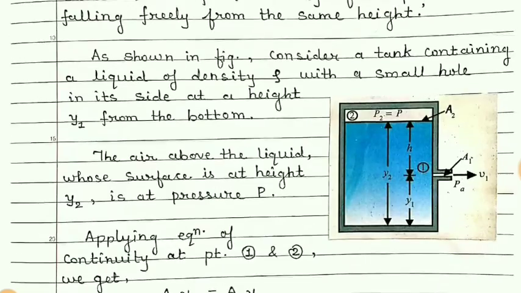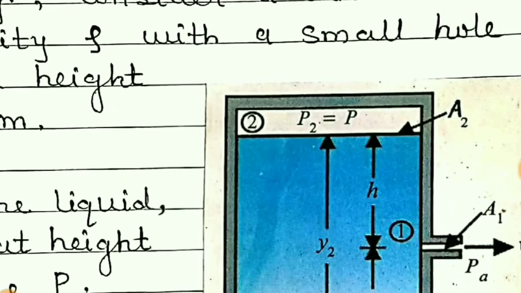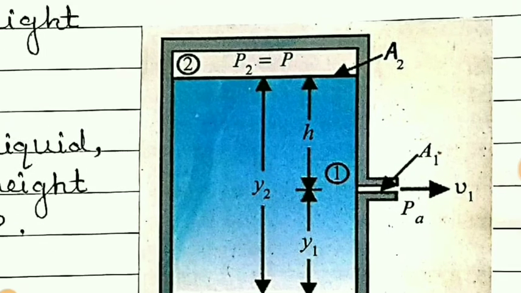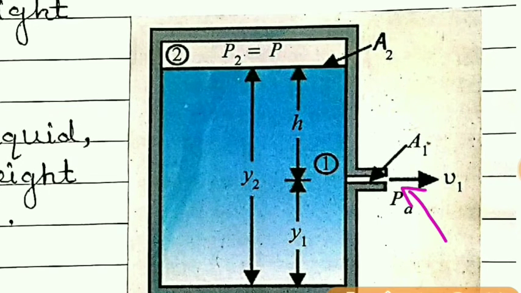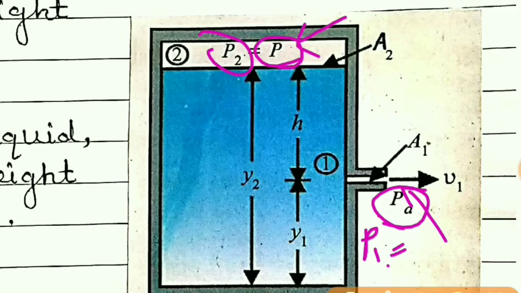Once again look here, P1 is at the open end of this hole, because it is open to the air, so here the pressure will be atmospheric pressure. So P1 can be taken as PA and P2 is equal to P, which is the pressure in the container.